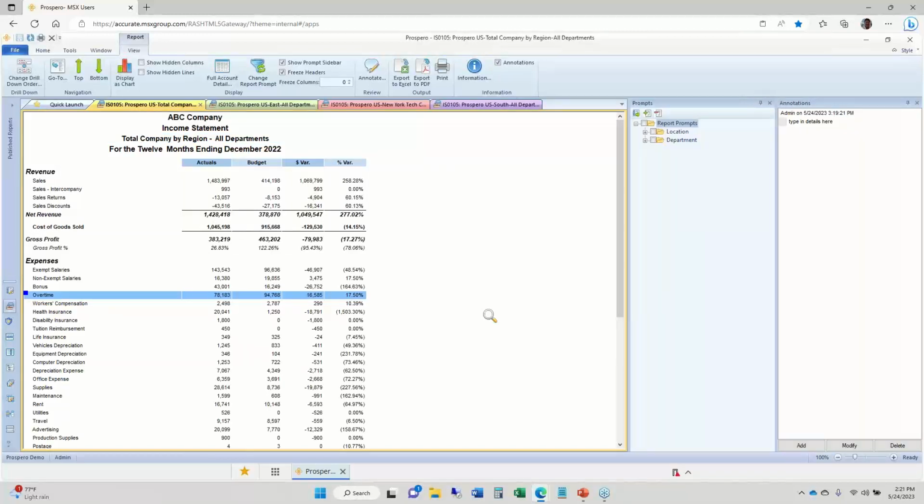So easy reporting inside Prospero, easy to build these report definitions with a column definition and a line set for every report that you build. Let me close out a couple of tabs here for us.